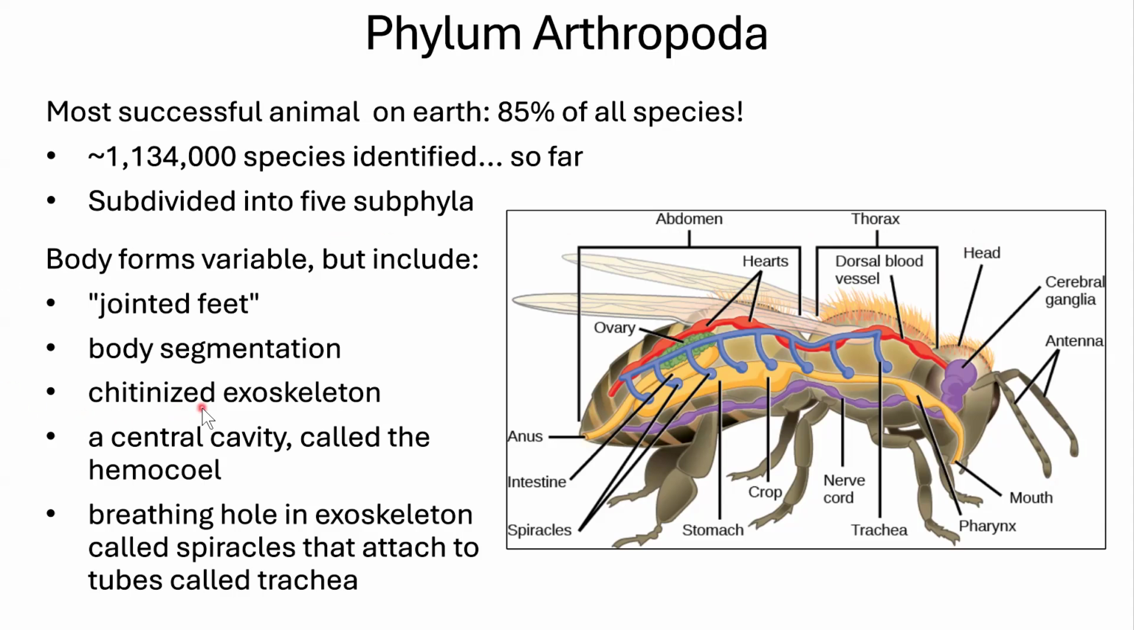They have an exoskeleton made of chitin, so they're chitinized. They have a central cavity, and they're going to have a breathing system where they're going to breathe in from these little holes called spiracles in the side of their body, and they're going to attach to tubes called trachea. So here are the little tubes that they're going to breathe into.